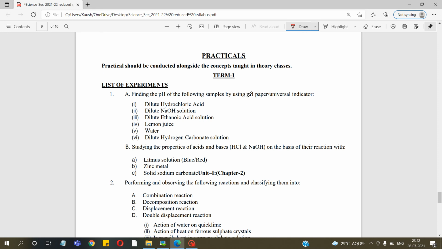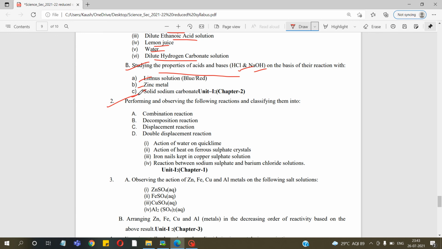Next, coming to the practicals for term 1 and term 2. So here is the list of experiments. Finding the pH of the following samples: HCl, NaOH, ethanoic acid, lemon juice, water, dilute sodium hydrogen carbonate solution. And then study the properties of acid and base, HCl, NaOH, aqueous solution, zinc and sodium carbonate. Then performing the following reactions: combination reaction, decomposition reaction, displacement, double displacement reaction. You can use action of water on quicklime, action of heat on ferrous sulfate crystals, iron nails kept in copper sulfate solution, reaction between sodium sulfate and barium chloride solution.